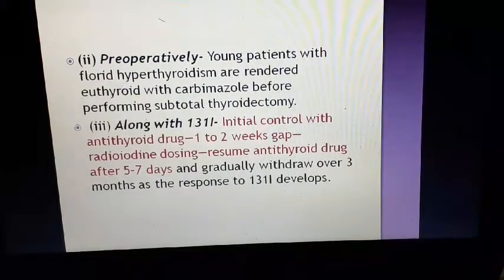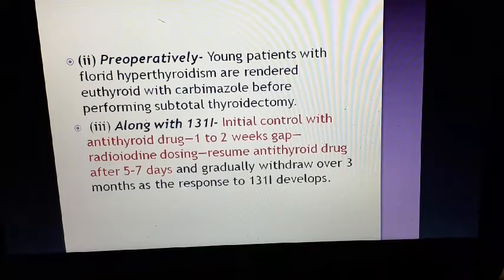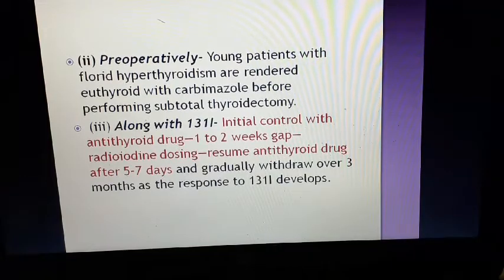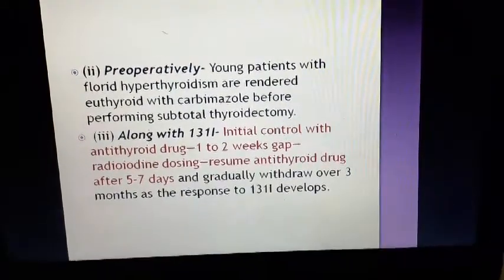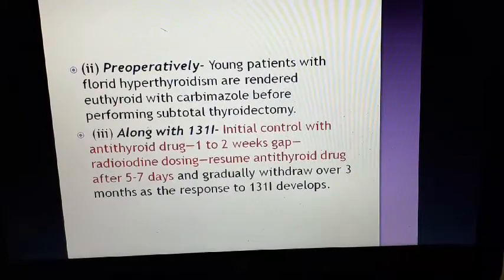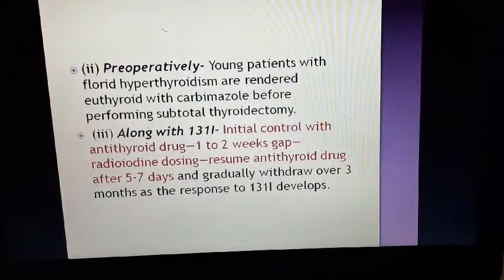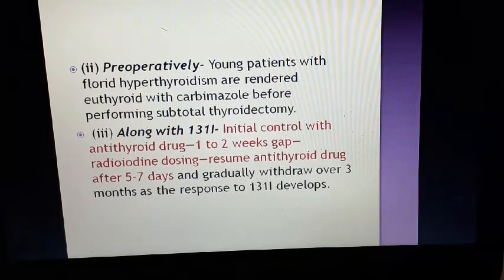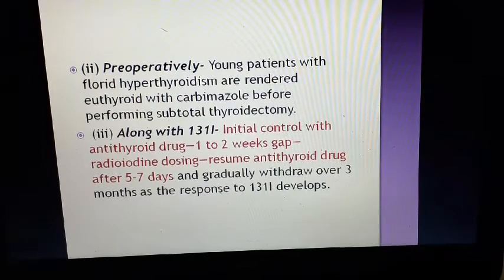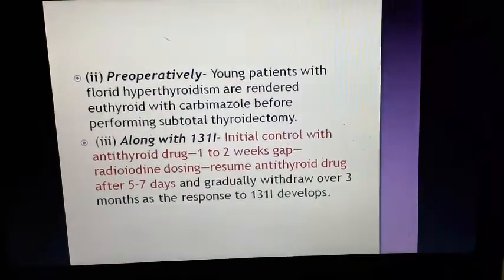Along with iodine-131 also, initial control with antithyroid drugs is essential. A 1 to 2 week gap is maintained, and then we give the radioiodine dose and resume antithyroid drugs after 5 to 7 days, and gradually withdraw over 3 months as the response to iodine-131 develops. So even if we give iodine-131 for hyperthyroidism, maintaining the euthyroid state is a must, because radioiodine, once given, takes some weeks to develop its action. During that period, so that thyroid storm is not precipitated, we have to give antithyroid drugs for a few weeks.